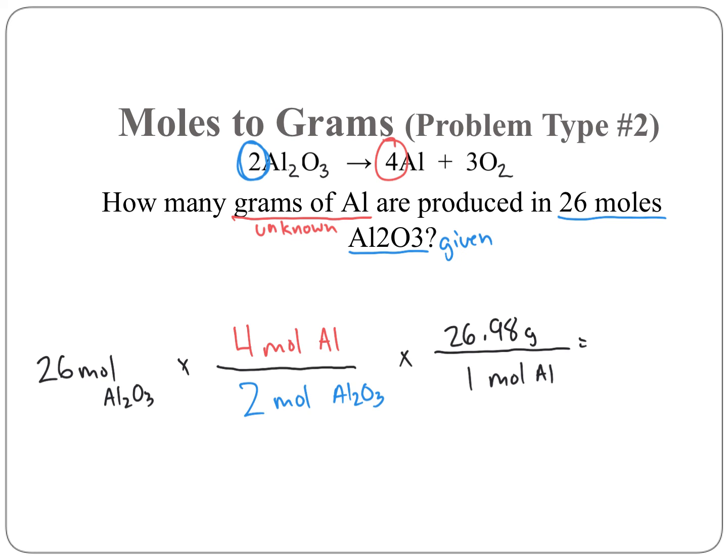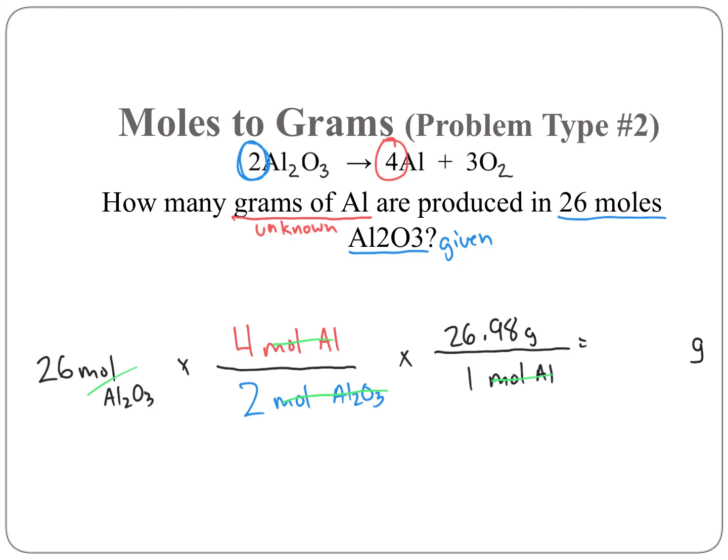Okay, so we're going to solve for this, but let's go ahead and check to see if our units are going to cancel. I have moles Al2O3 right there, and moles Al2O3 right there. One's on top, one's on the bottom, so they cancel. I got moles Al right there, moles Al on the bottom right there. And please note, the only unit I have left over is grams. There it is right there. So I'm looking for grams Al, and I'm going to end up with grams according to my problem. So we are good to go now.